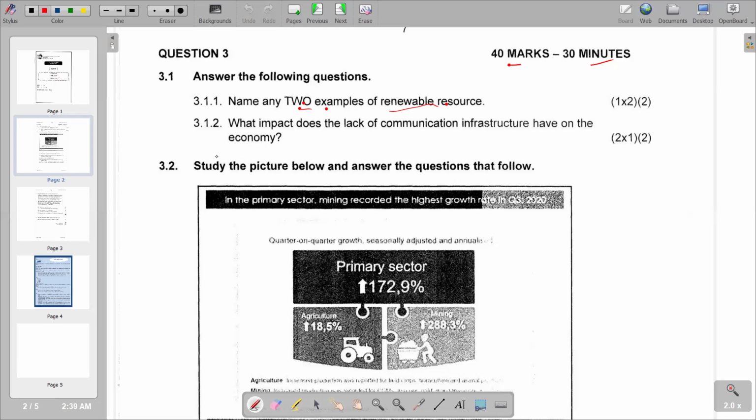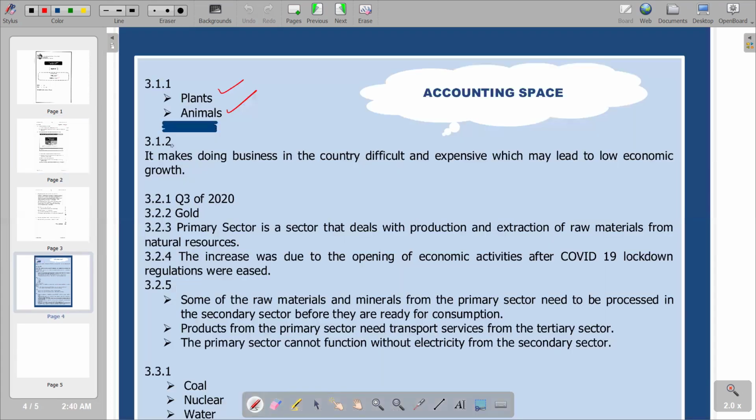So we are going to see that the lack of communication infrastructure on the economy makes doing business in the country difficult. It can also make it expensive, which may lead to low economic growth. So basically, at the end of the day, it's going to cause a negative impact in terms of the total market value of the goods and services that are going to be produced in the country. You're going to see a decrease in the total market value of goods and services produced in the country. So we have that explained in another section, saying which may lead to low economic growth. So this is our response on 3.1.2.